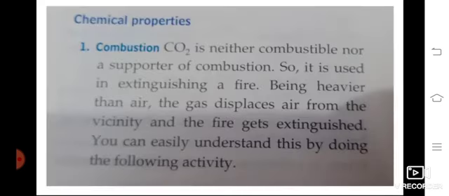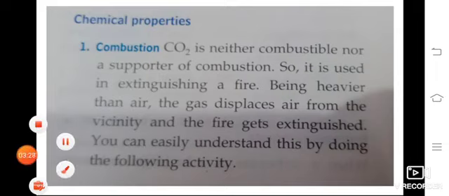Then chemical properties. Combustion. When carbon burns in the excess of air present in the atmosphere, what will it give? It gives carbon dioxide and water vapor. Being heavier than air, the gas displaces air from the vicinity and the fire gets extinguished. So carbon dioxide will not support burning. So we can use carbon dioxide as a fire extinguisher. You can easily understand this. What they are saying is that in fire extinguishers we also have carbon tetrafluoride.